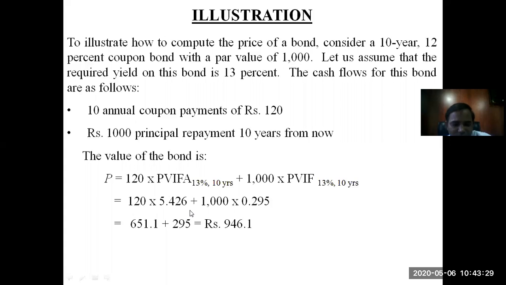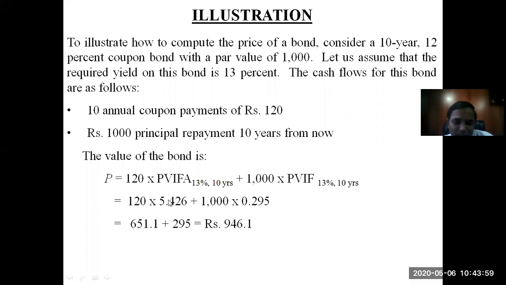This is the present value of the cash flow that is being received in the form of a coupon 10 times. And this is 1000. It's a one-time maturity. After 10 years, at 13%, the factor value is 0.295 and multiplied by 1000. So this will be 651.1 and this will be 295, and this is the present value of the bond.